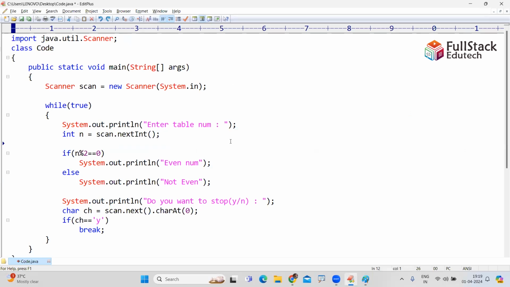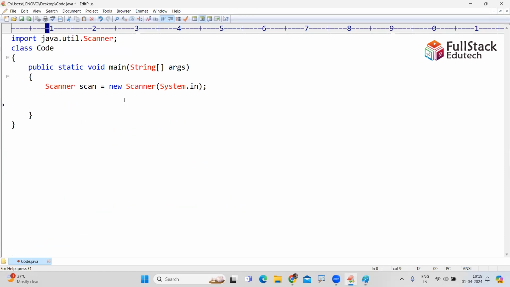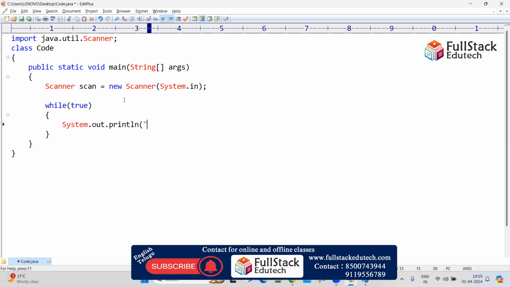After this, in this segment, one important example. Here we are writing first while true. Again the condition is true. Here System.out.println: one is for adding two numbers.